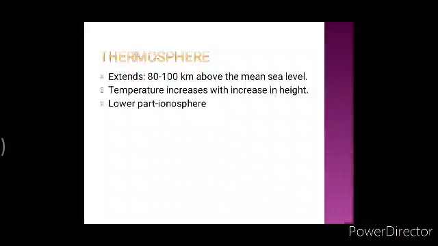What was the condition of temperature in mesosphere? It was decreasing with height, and it can reach about minus 100 degrees Celsius at the height of 80 kilometer. Here it is increasing with height and it reaches more than 1500 degrees Celsius. The lower part of the thermosphere is called ionosphere.